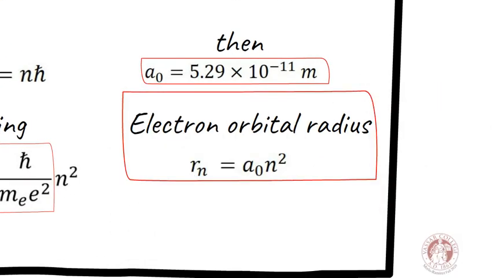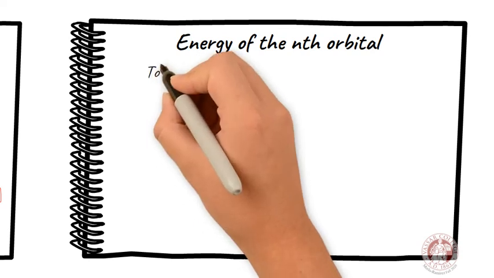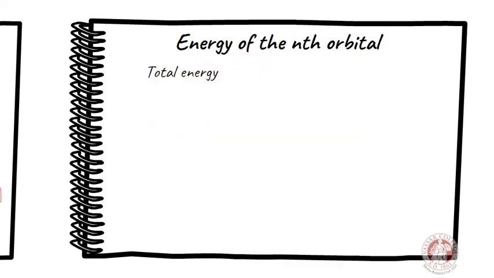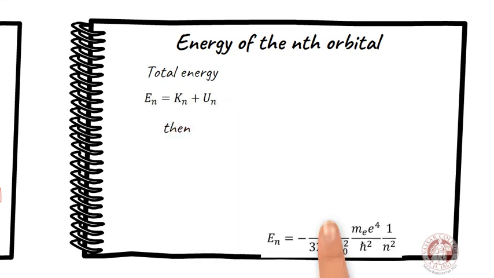Bohr's model also allows the calculation of the energy of each of the electron orbitals in the following way. The total energy of any orbit can be found by using the following expression, where K and U are the kinetic and the electrostatic potential energies respectively. With some algebraic manipulation, the total energy is the following.